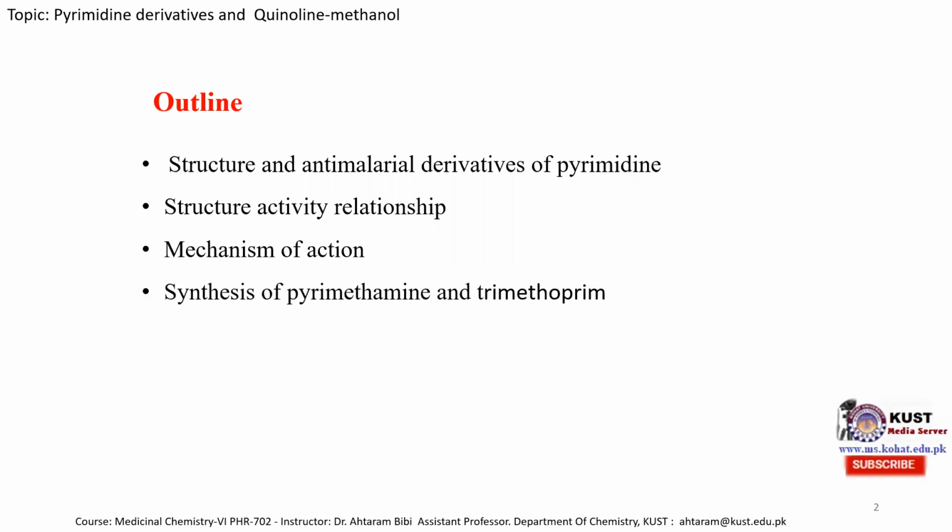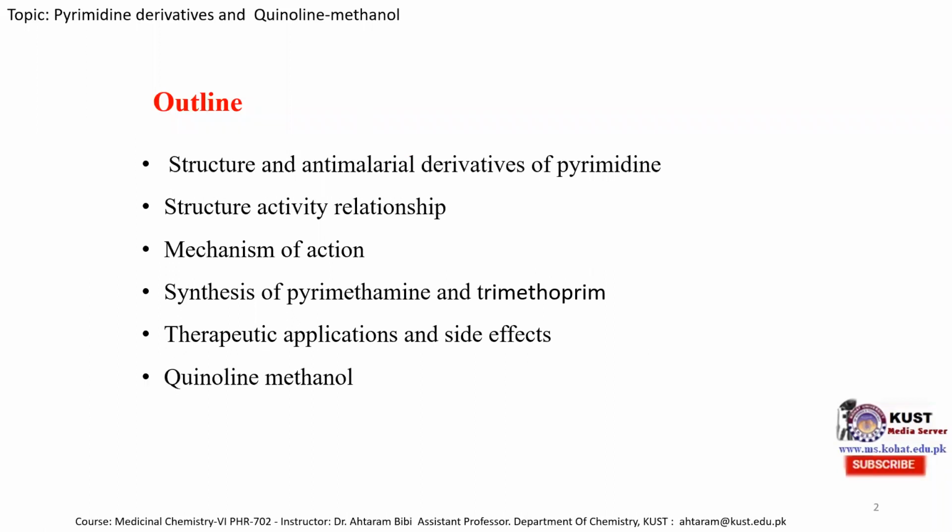We'll discuss the synthesis of pyrimethamine and trimethoprim, which are the two important anti-malarial derivatives of pyrimidine. And at the end, I will talk about the therapeutic application and side effects of pyrimidine derivatives used as anti-malarial drugs, and then the last class of anti-malarial drug, quinoline methanol.